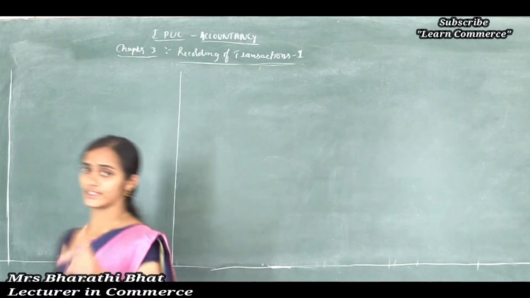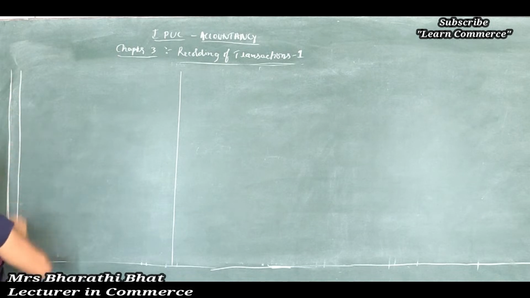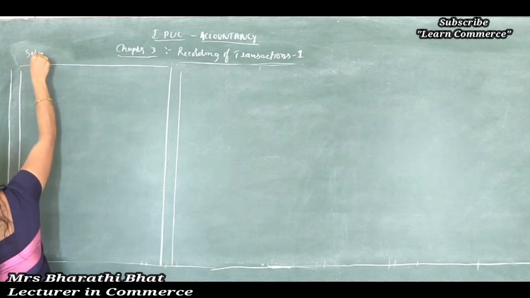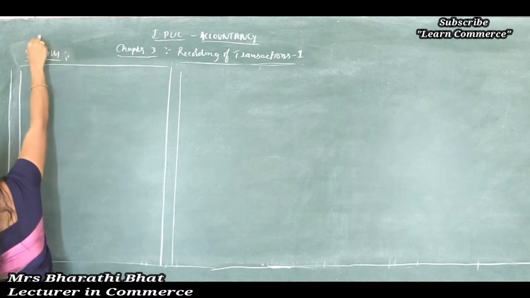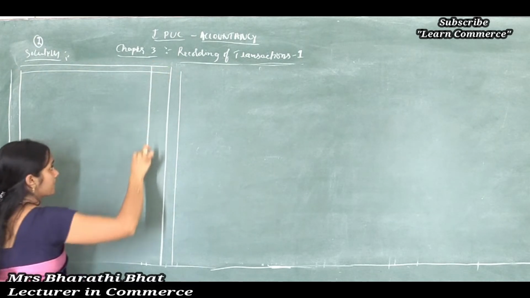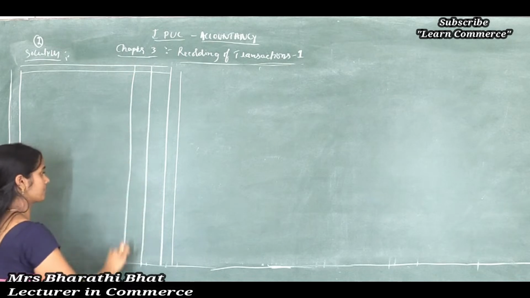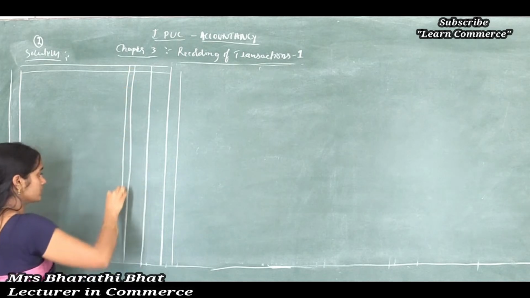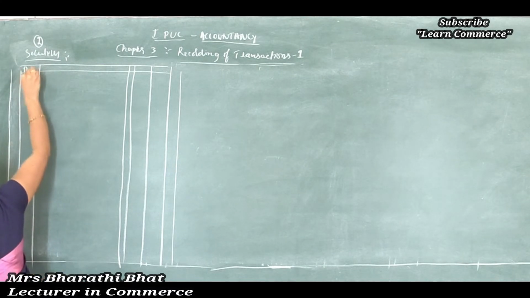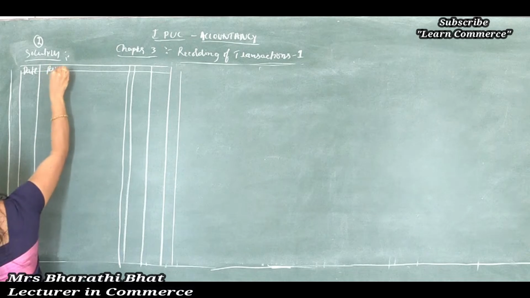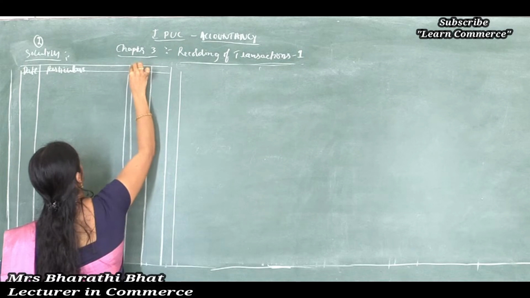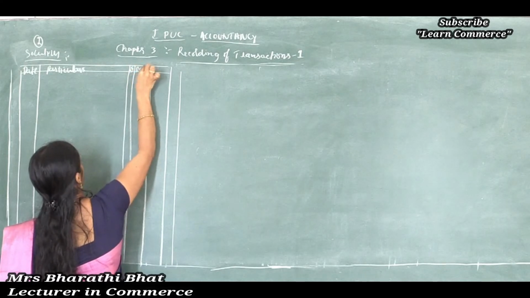Solution. Draw a very small column to record LF, and again date, LF, debit amount.